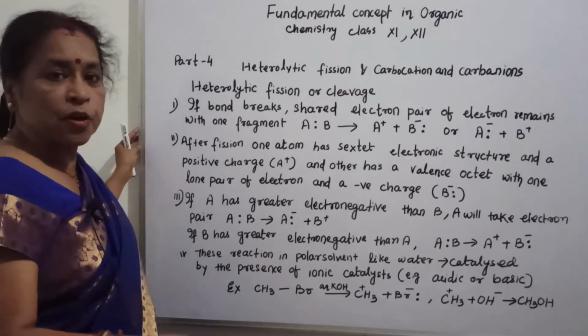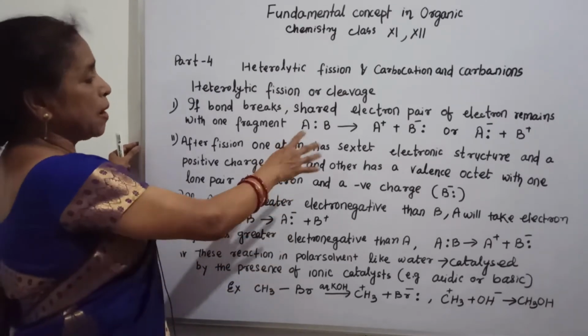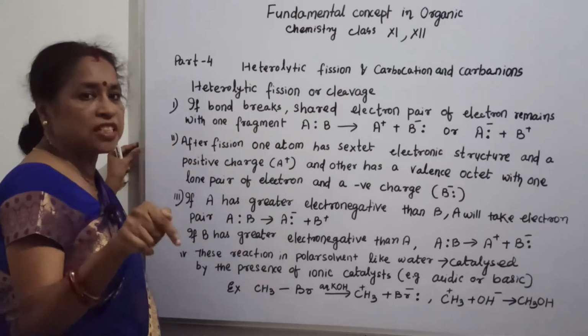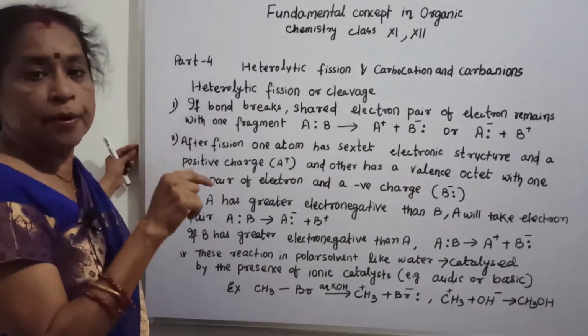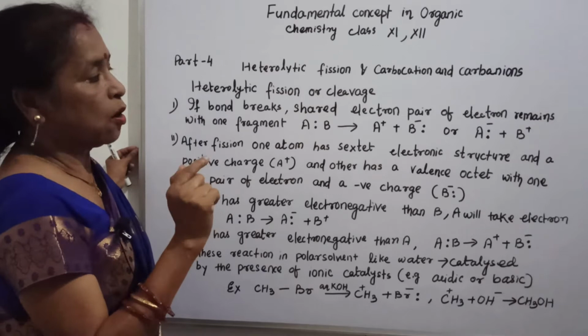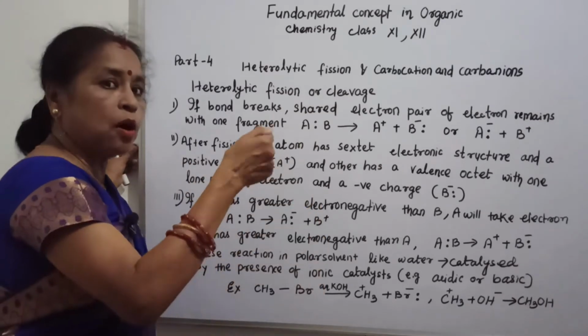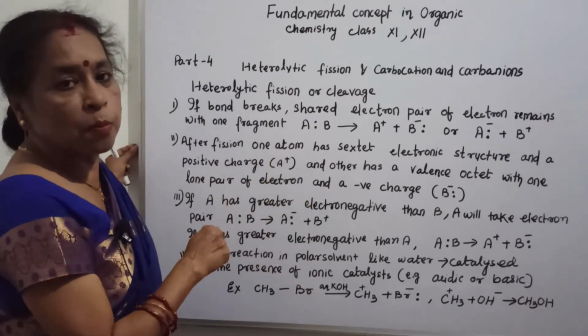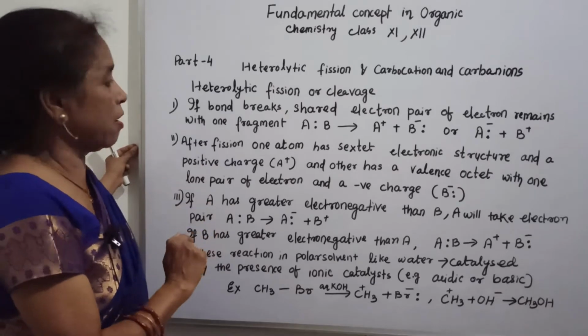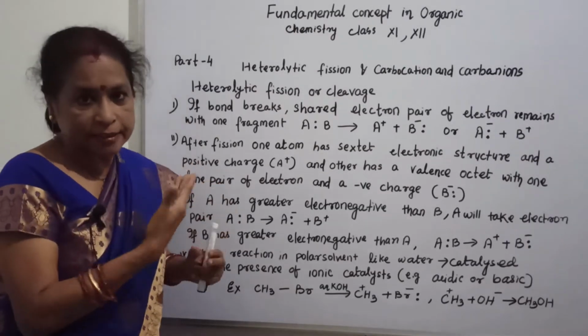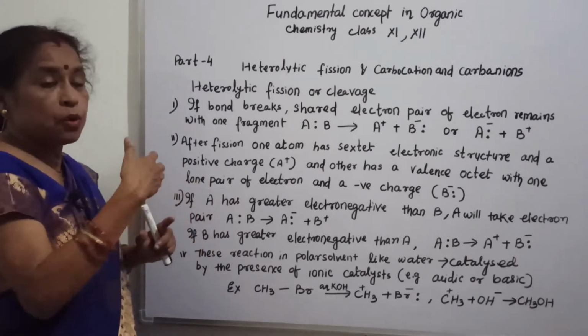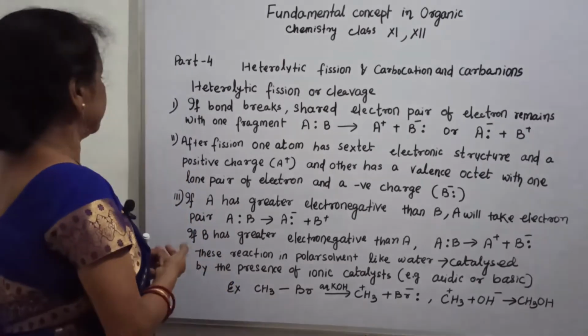That means in heterolytic fission, the shared pair of electrons goes to one side, either A or B. If it goes to B, then B occupies the negative charge. If it goes to A, then A occupies the negative charge having a pair of electrons. So why does one occupy a negative charge having a pair of electrons, and why does the other occupy a positive charge?